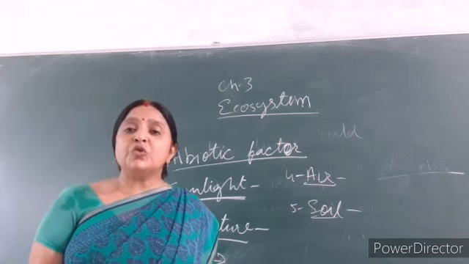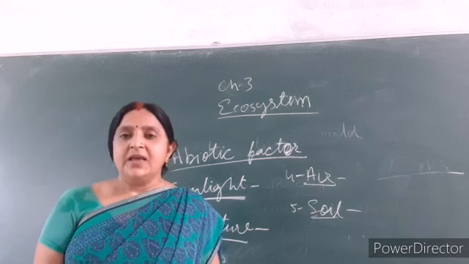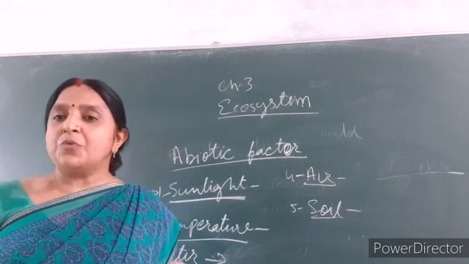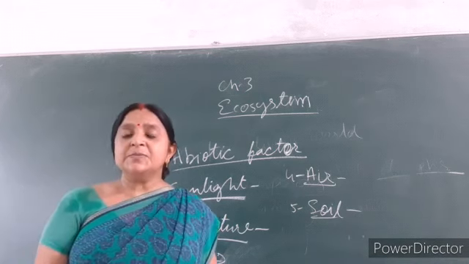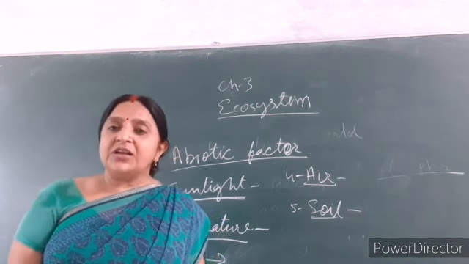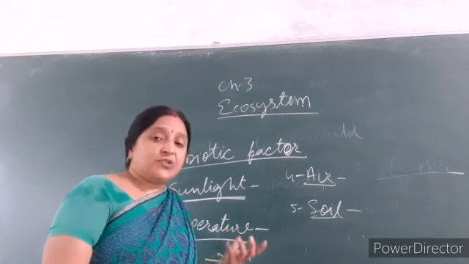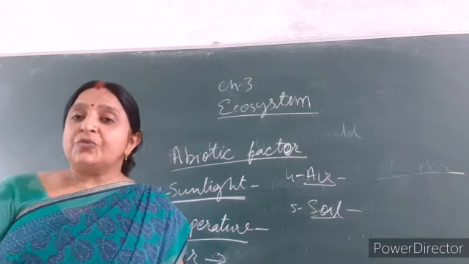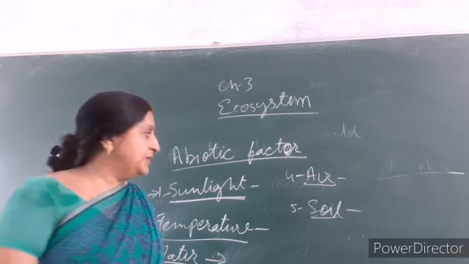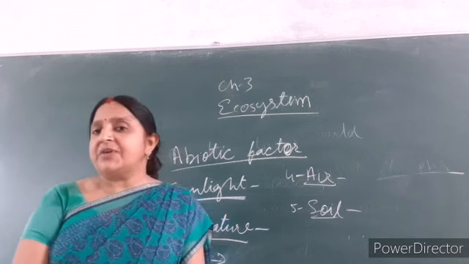Soil is a good source of water and minerals, and hence soil is also very important. Most of the organisms like rabbits and earthworms live in the soil. So in this way, soil is also a very important abiotic component for the survival of life.